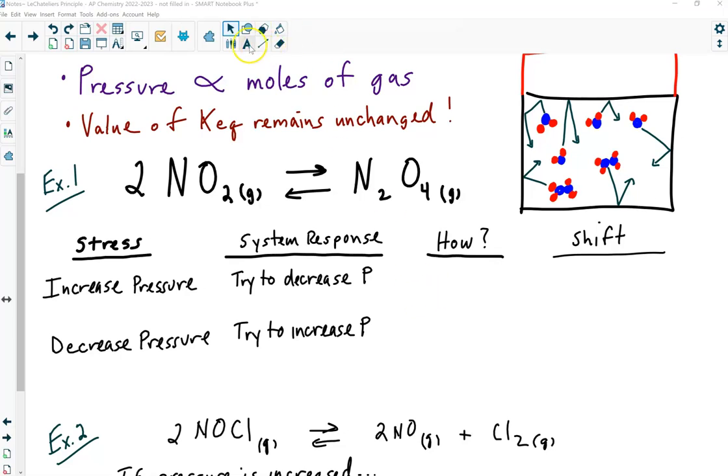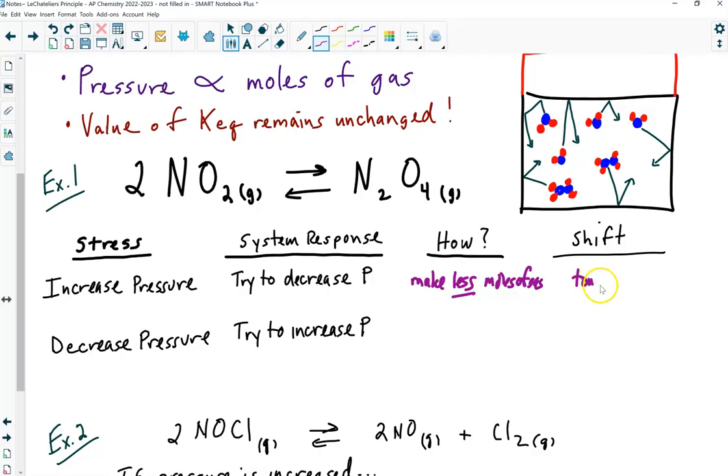So how does it decrease pressure? It makes fewer moles of gas. And in this case, and it's not always right or left or product or reactant, it's whatever direction, it's going to shift in the direction with the fewer moles. So in this case, it will shift to make more product. Does that make sense? Because the product side has fewer moles of gas. And if I have more N2O4 and less NO2, the pressure in this container will go down. Got it? Because they have fewer particles hitting the walls. Make sense?